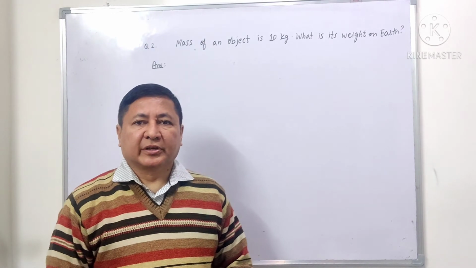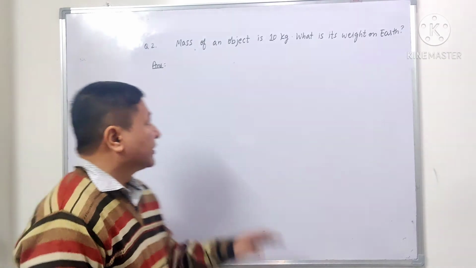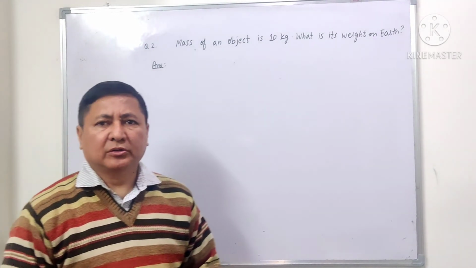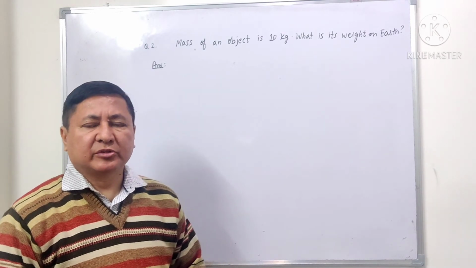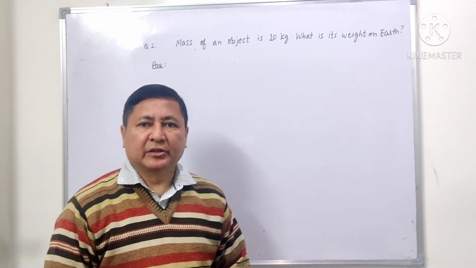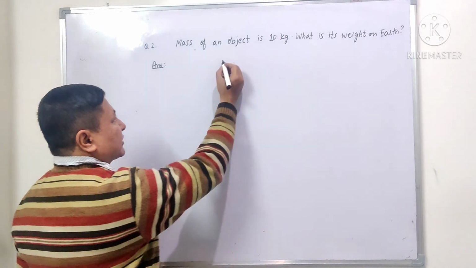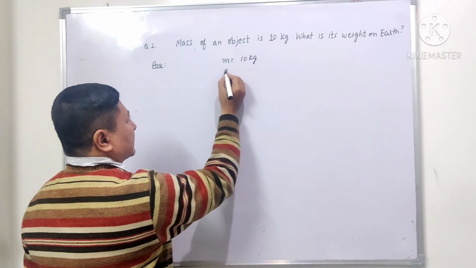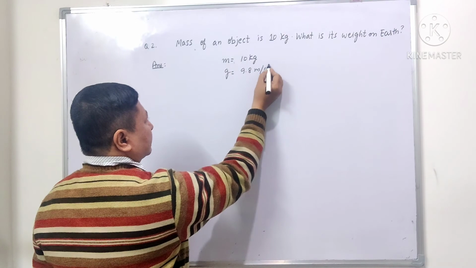Now let us do the second question based on mass and weight. The question is: the mass of an object is 10 kg. What is its weight on earth? Now we know the formula that W equals mg. By using this, we will find the weight of the object on the earth. What is given in the question? Mass is 10 kg and acceleration due to gravity, we know, is 9.8 meter per second square.